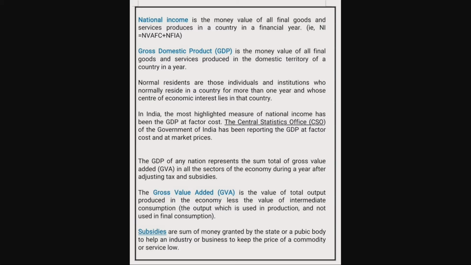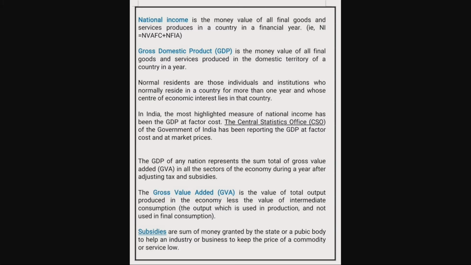That means in GDP, we are considering only the money value of all goods and services produced inside the domestic economy. We are not considering income from abroad. In GDP, we are not considering NFIA.